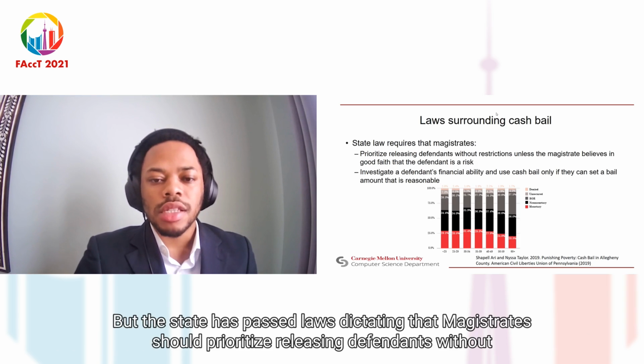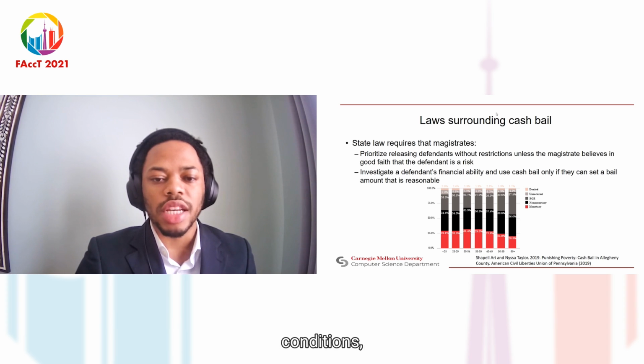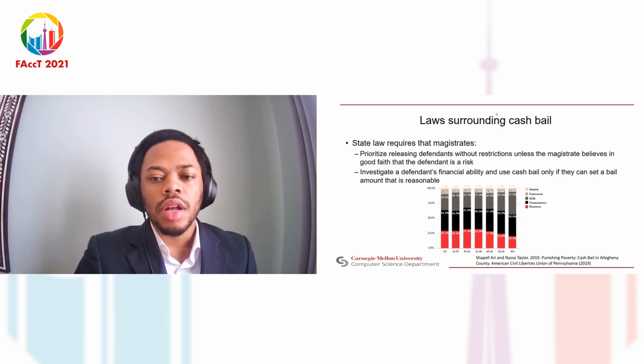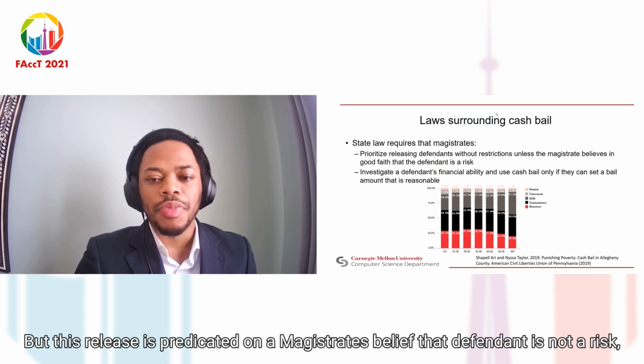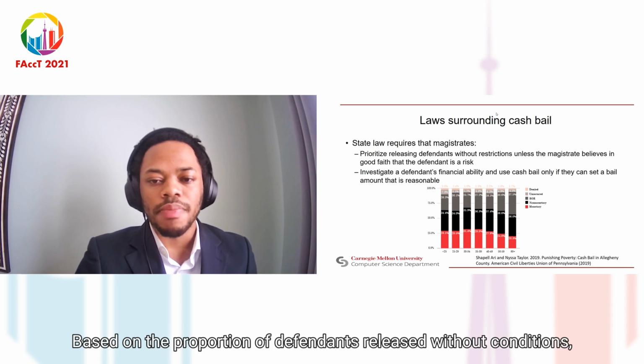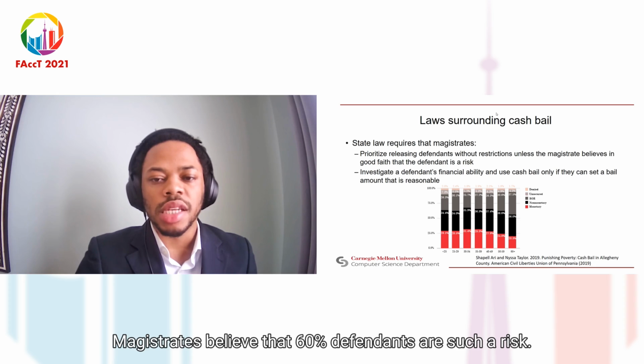But the state has passed laws dictating that magistrates should prioritize releasing defendants without conditions, also known as release on recognizance or ROR. But this release is predicated on a magistrate's belief that a defendant is not a risk, and this may be a flight risk or a risk to others. Yet based on the proportion of defendants released without conditions, magistrates believe that 60% of defendants are such a risk.